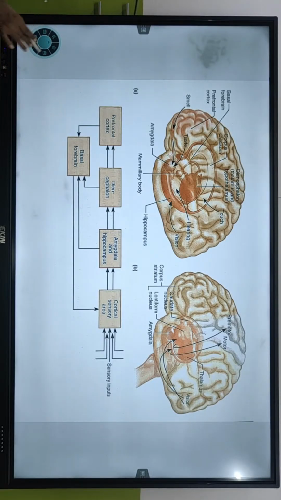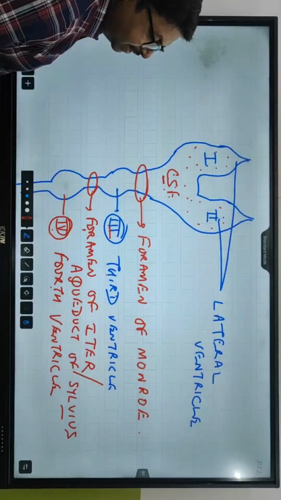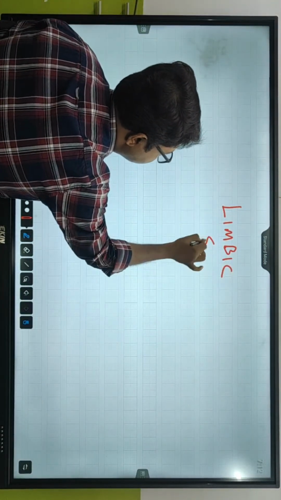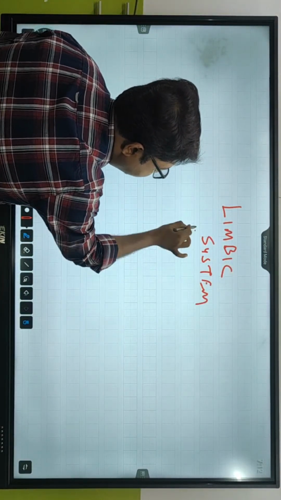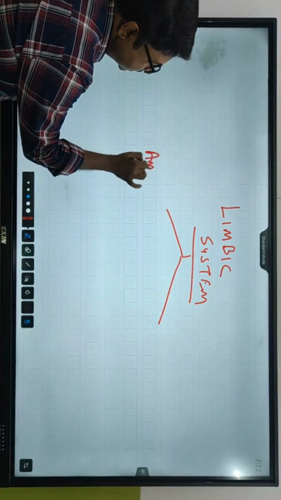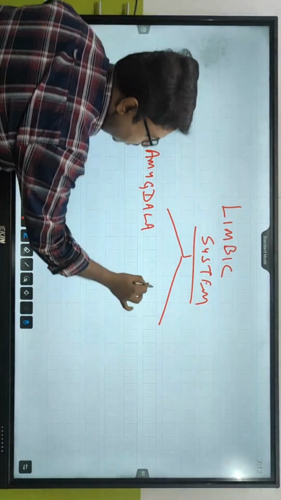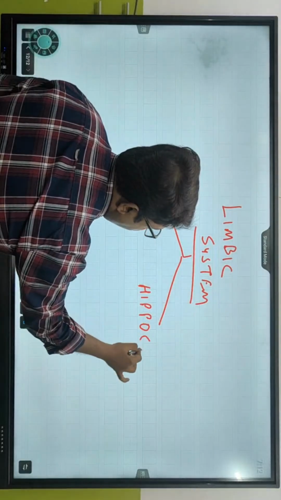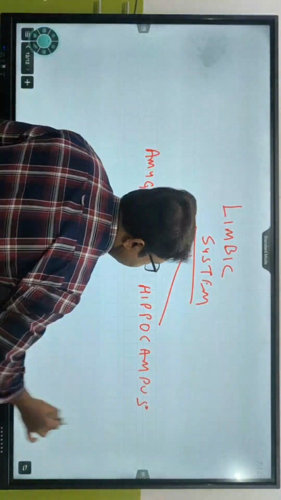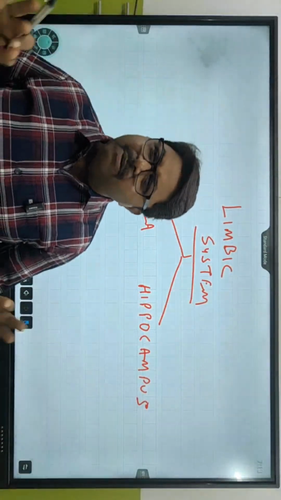Now before we get into this, इसको समझने के लिए थोड़ा आपको ये दिखा दें. In your book there is a term called limbic system, है नहीं है, limbic system is there in your book. So neural system, limbic system. When we talk about limbic system, we talk about two structures. One is amygdala and one is hippocampus.